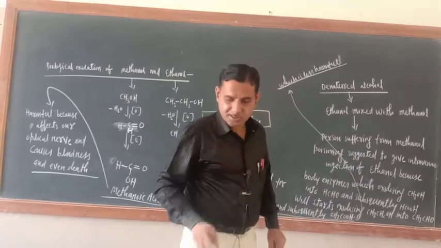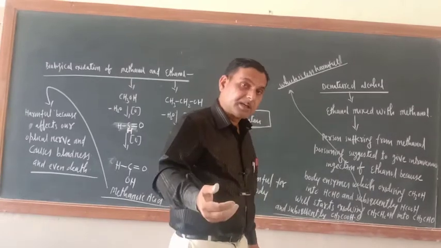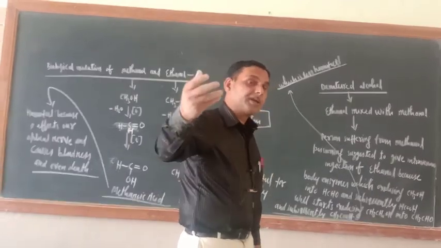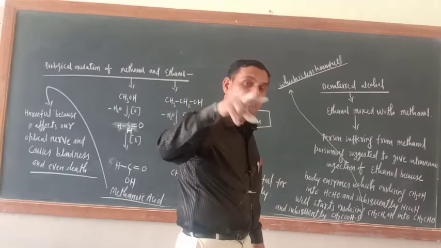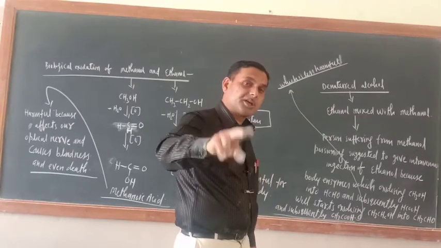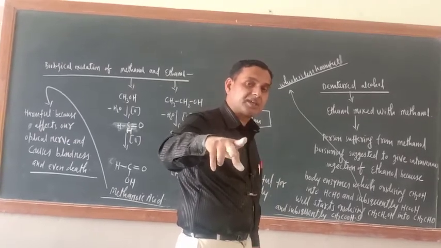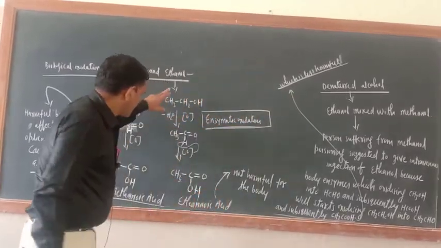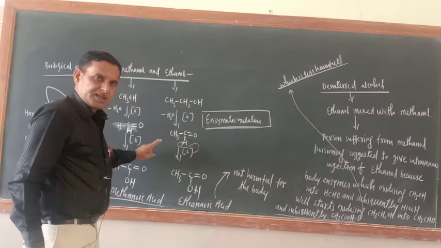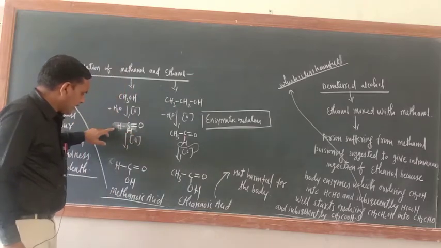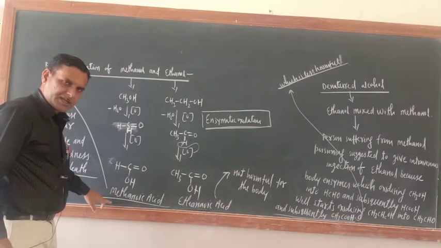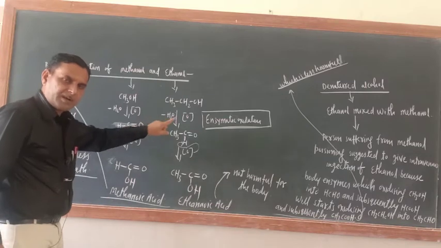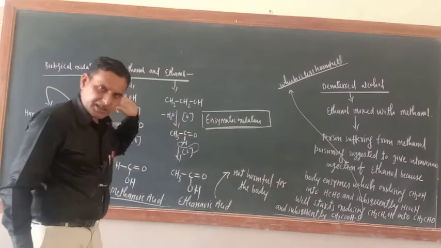Just see, they have already taken enough quantity of denatured alcohol, but still the doctor is suggesting to give an intravenous injection of ethanol. Why? Just see, simple thing here only. For the oxidation of methanol to methanoic acid, enzymatic action is responsible, correct?